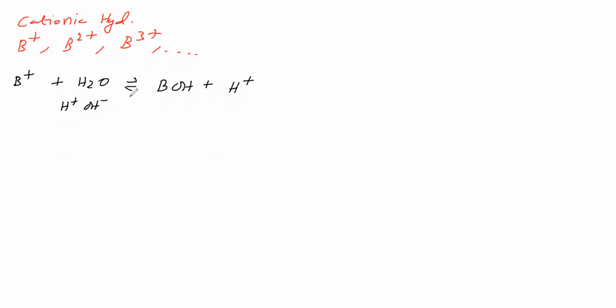Now an example. We take the cation as the ammonium ion. This ammonium ion is reacting with water. It takes hydroxide from water and becomes ammonium hydroxide, and the residual part is H plus.